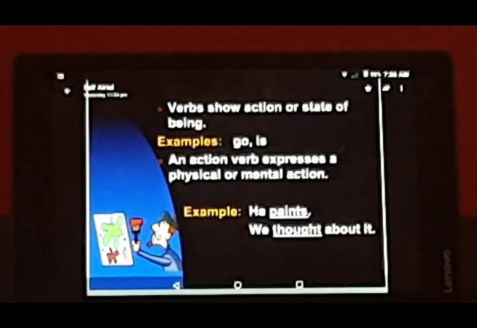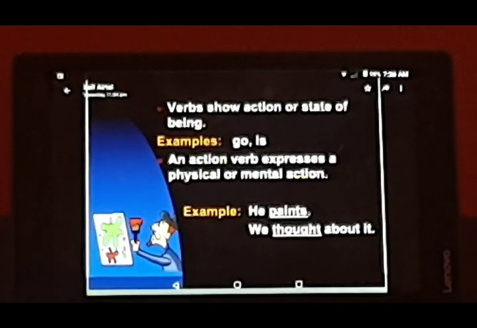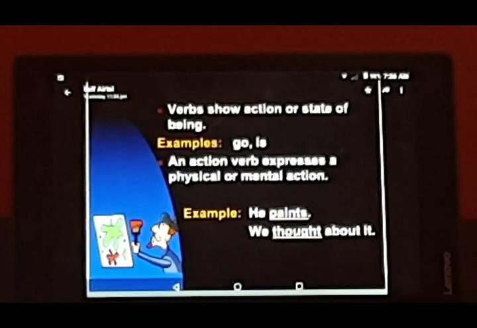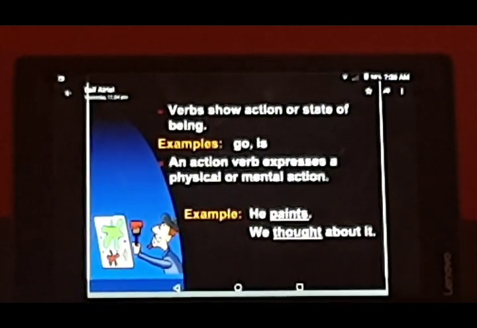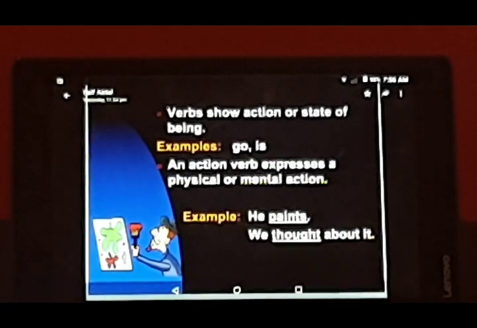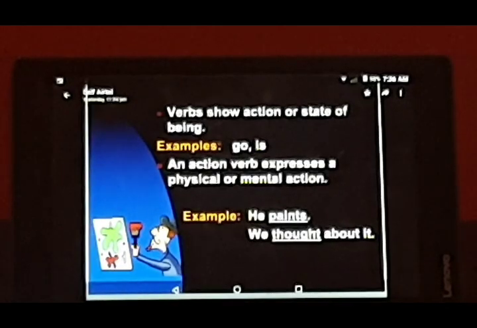So the examples of verbs are go. Go is an action word, and is a being word. You know these helping verbs, you must be knowing about them. Some of those helping verbs are being words also.